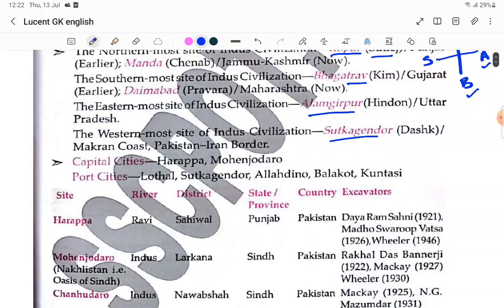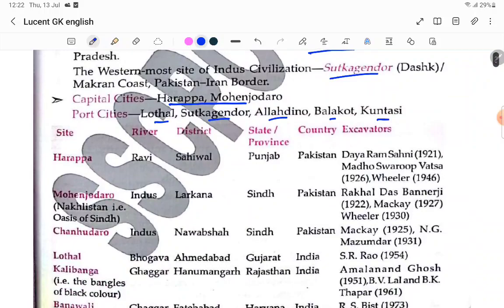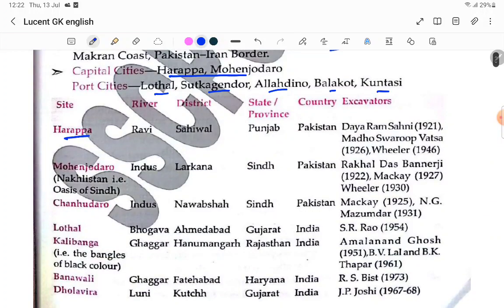Capital sites: Harappa and Mohenjo-daro. These two are the capital sites of the Indus Valley civilization. Port cities: Lothal, Sutkagendor, Allahdino, Balakot. Okay, that is not that important. These are very important, some points we have to remember. Harappa is on the bank of which river? Ravi river. Harappa was discovered by Dayaram Sahni in 1921. That much is enough.